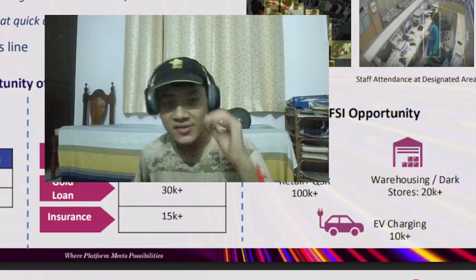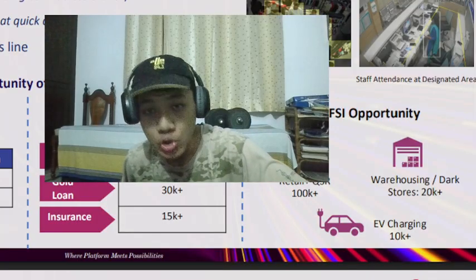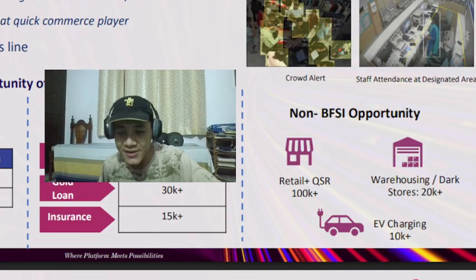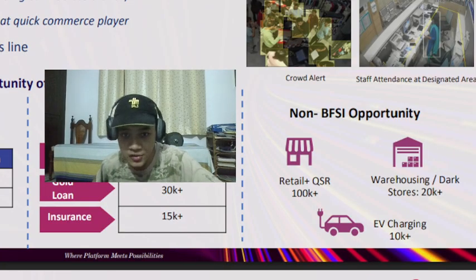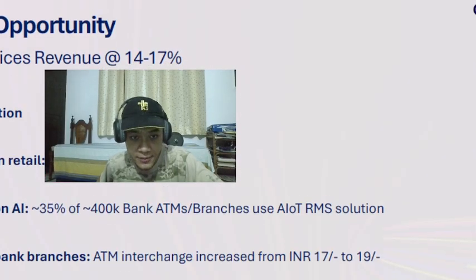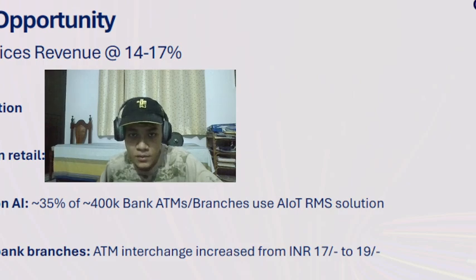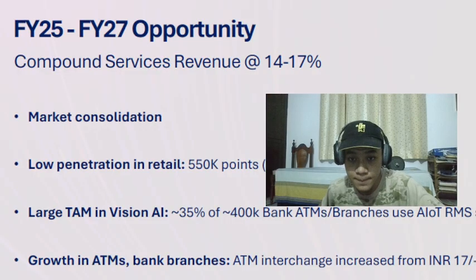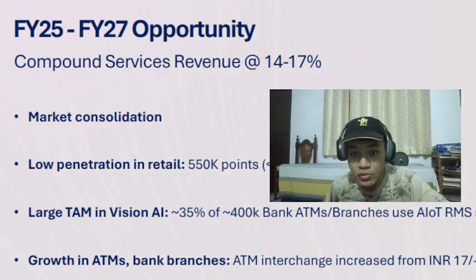The second major growth outlook for them is again Vision AI, their remote monitoring or risk management solutions. They have a big underpenetrated market. Then here they say fiscal year 2025 to 2027 opportunity. Compound services revenue 14 to 17%.